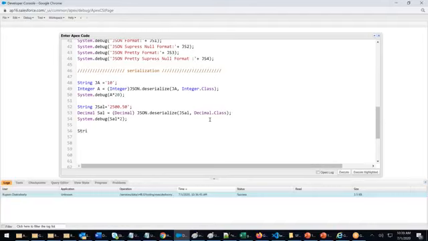Now somebody gives me data like this. String cust equals. Now see that I am taking it in JSON format. JSON format looks like this, in curly braces. How does the format look? Name, colon. This is how the JSON format looks. Name is what?